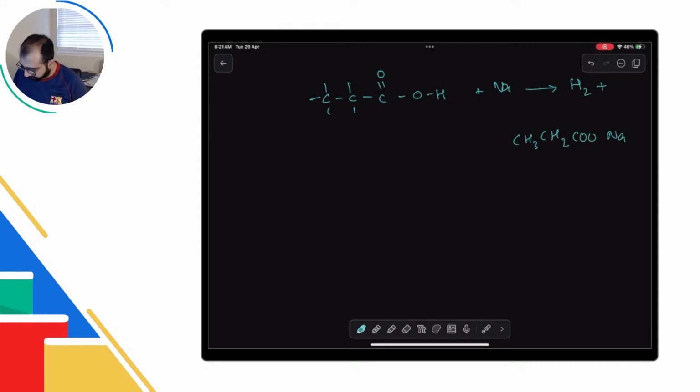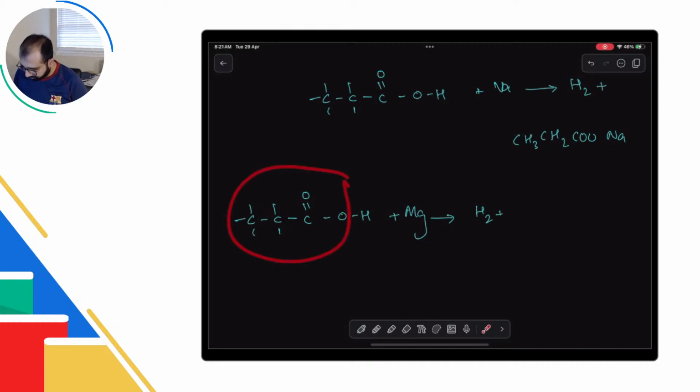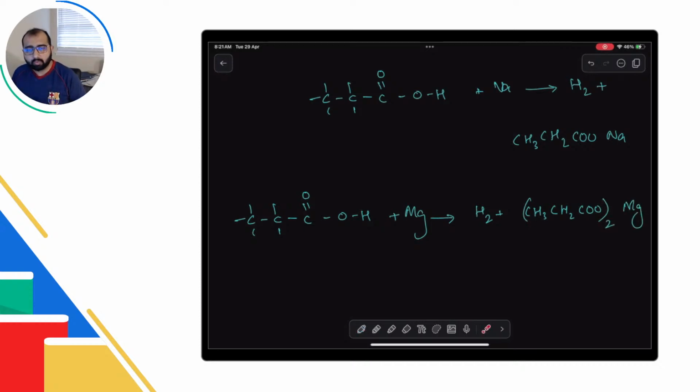इसको magnesium से react कराते हैं. So this thing reacting with magnesium. So again hydrogen gas plus ये पूरी की पूरी चीज, but there's 2 of them. So CH3, CH2, COO, 2 Mg. Again, this is nothing new. What you have is the charge on this thing and the charge on this thing and cross multiplication, and that's what you have.